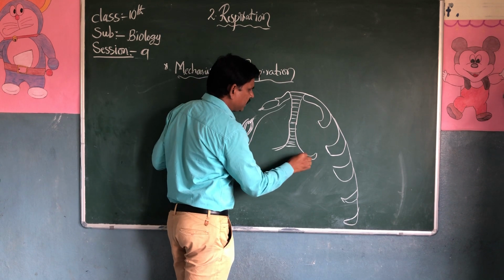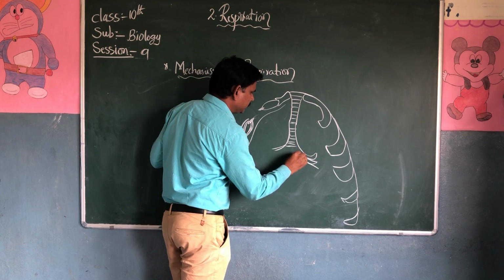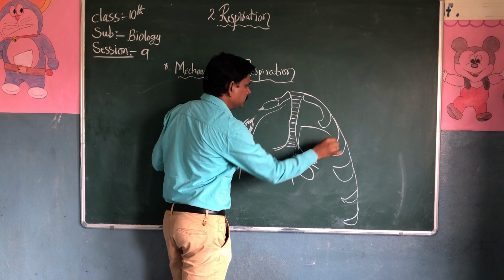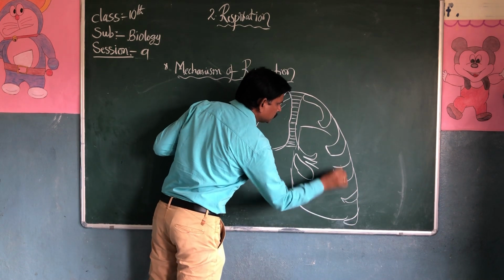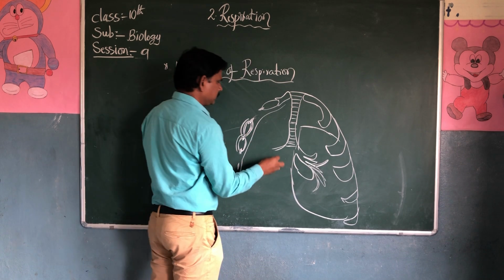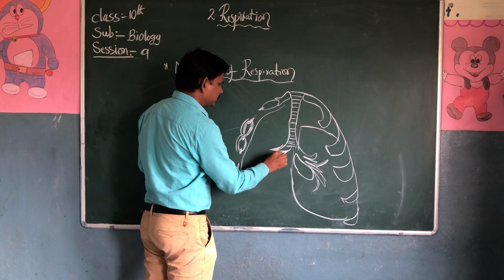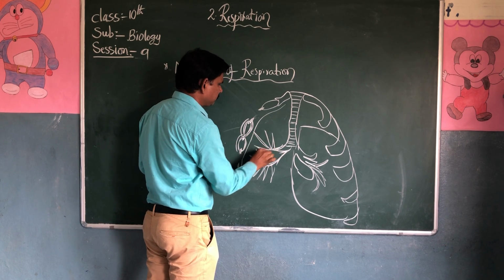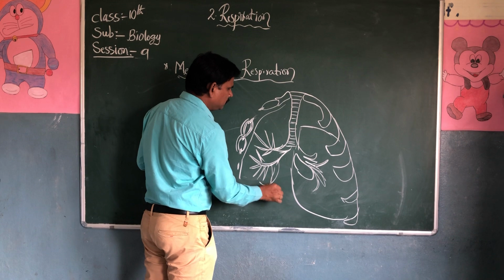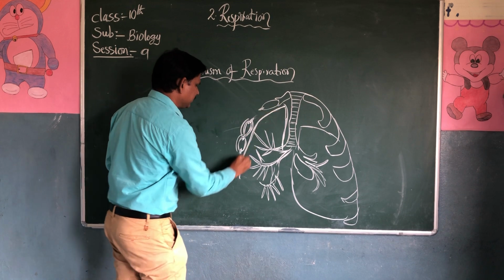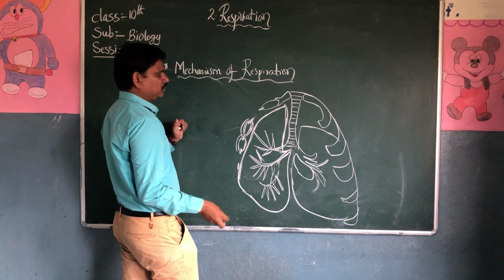This trachea is going to divide into two parts, called bronchi. Each bronchus is going to divide into so many parts, called bronchioles.